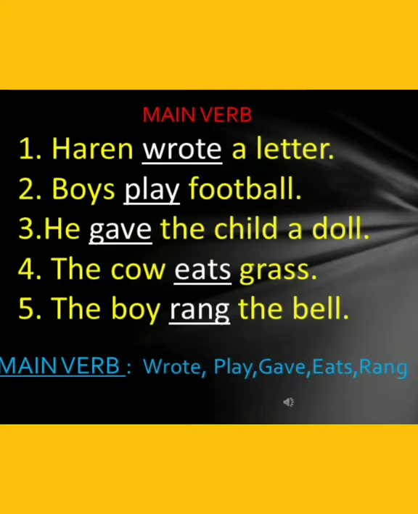So what you have noticed in these sentences is that there is only one verb. And this one verb alone is able to make sense of the sentences, and they're making a complete sense. They do not require the help of any other verb. They are able to manage on their own. They are able to stand independently. So they are called the principal verb, or they are also called the main verb.